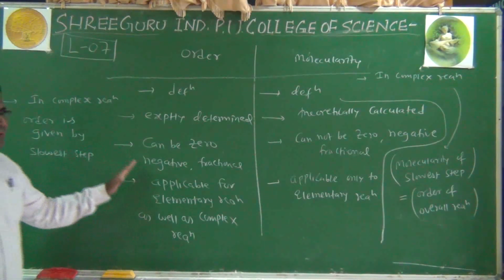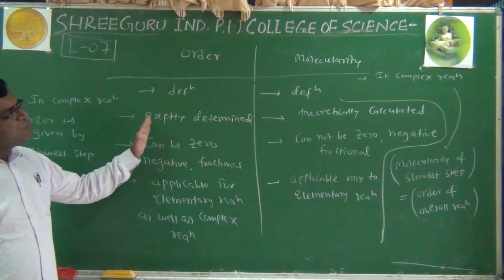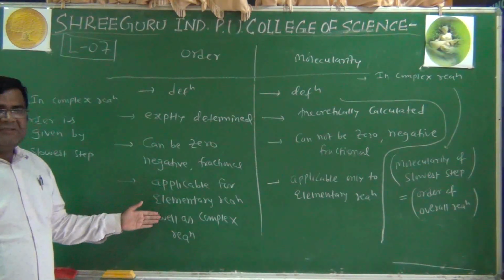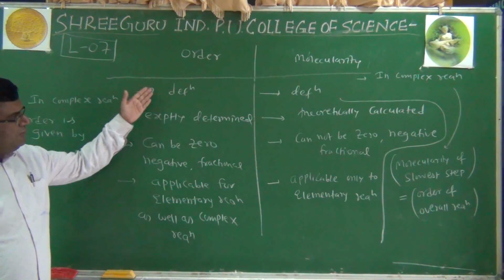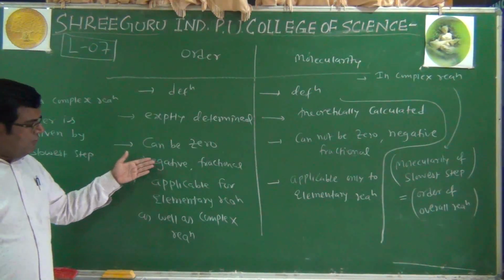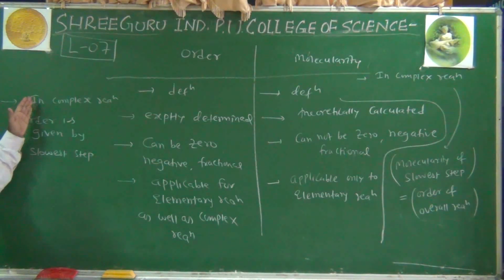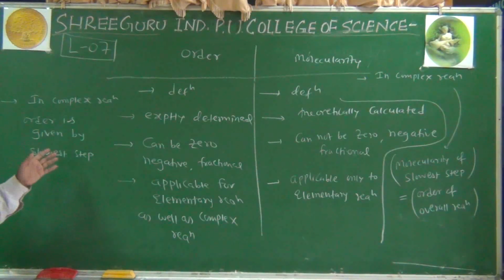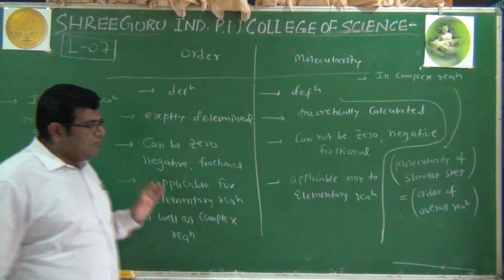So these points are very important, because the concepts seem to be similar, but there are these types of differences which we have listed here. The first is the definition, second is how they are determined, what are their possible values, where they are applicable, and for complex reaction they have different meanings, that is, how for complex reaction these two terms can be dealt with.